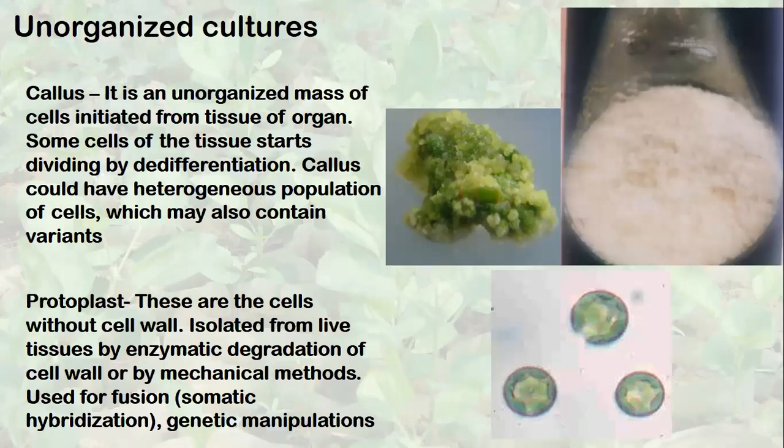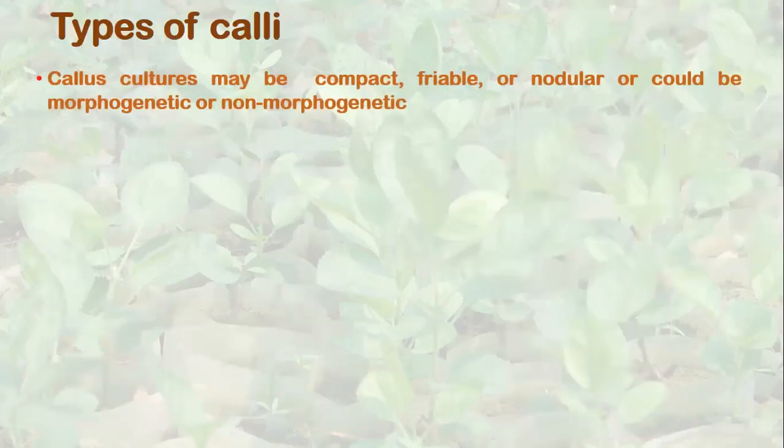Whereas in this flask, this is also a nodular callus, but this callus is non-morphogenetic. It is not forming any kind of structure. No morphoform: neither shoot, nor embryo, nor root, nothing. So callus culture may be compact, friable, nodular, and morphogenetic or non-morphogenetic.